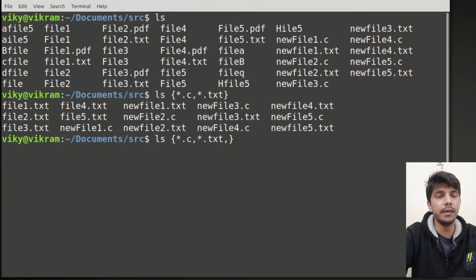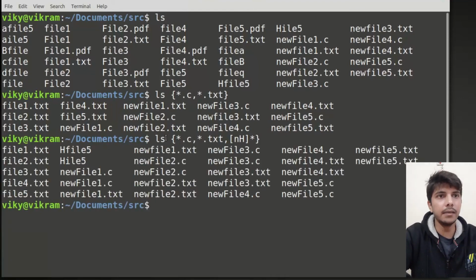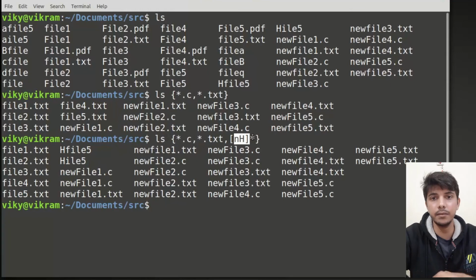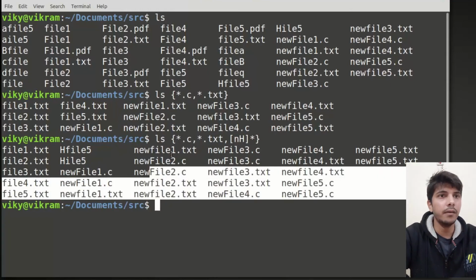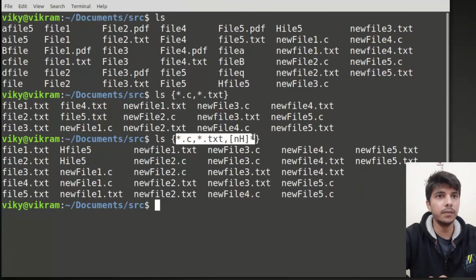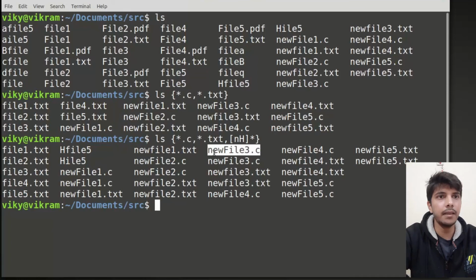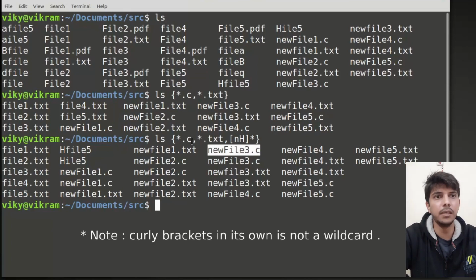Similar to that, I can have another expression also. Let's say my third expression is that the file should begin with either N or capital H, and at the end it could be anything. So all those files which are showing up will be following either this condition or this condition or this condition. So basically in curly braces we are following the OR condition. All those files which are showing up will be following at least one of these conditions. If you see here, this file has two conditions: ending with .c and having the starting letter as N.